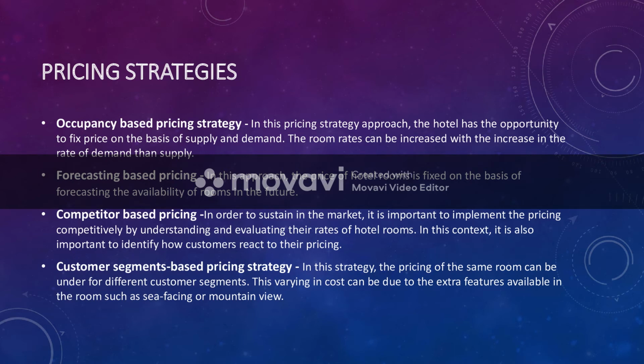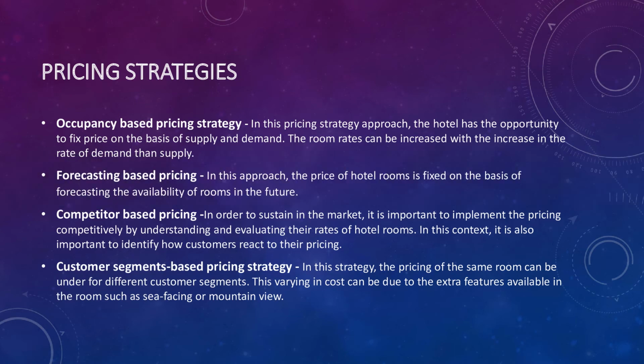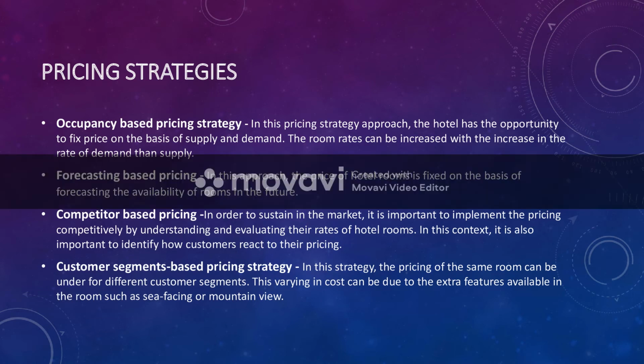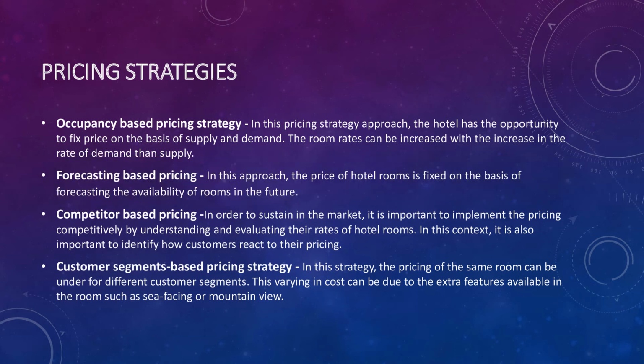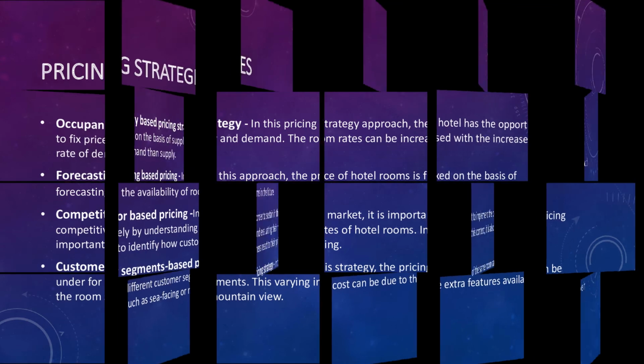Competitor based pricing. In order to sustain in the market, it is important to implement pricing competitively by understanding and evaluating the rates of competitors' hotel rooms. In this context, it is also important to identify how customers react to their pricing. Customer segment based pricing strategy. In this strategy, customers of the same room can be under 4 different customer segments. This variation in cost can be due to extra features available in the room, such as sea facing or mountain view.